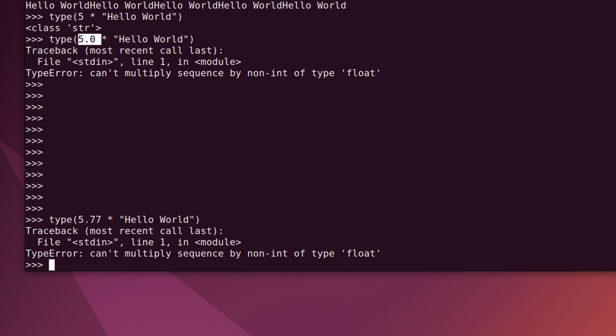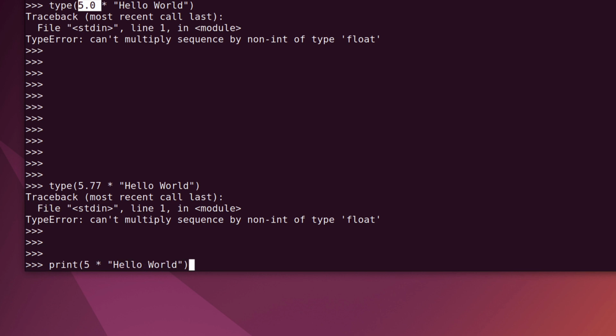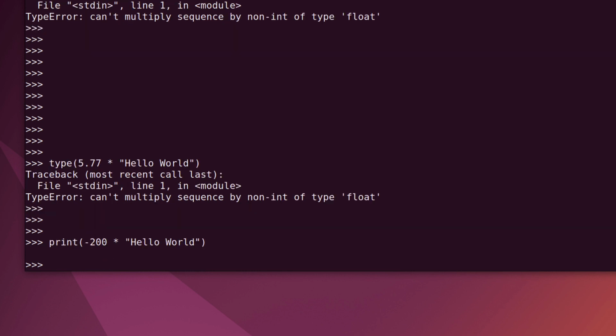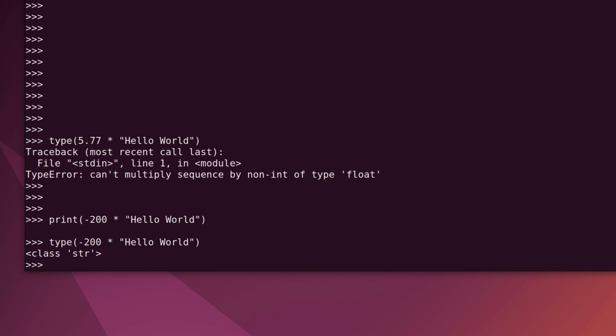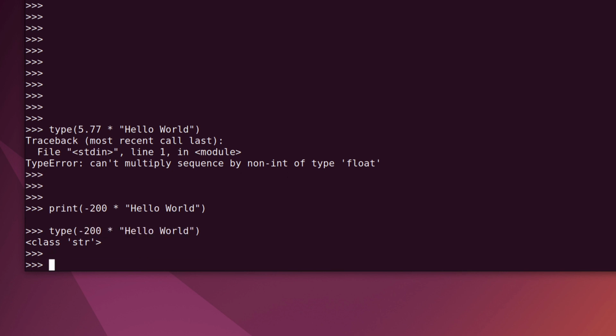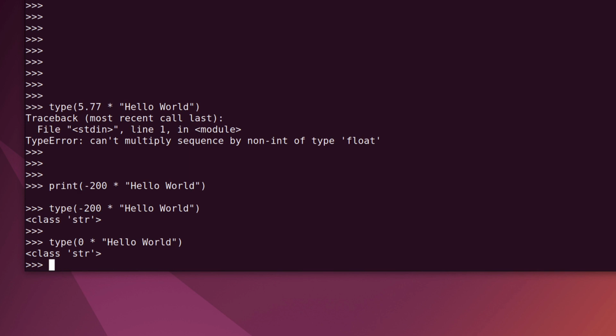And somebody might think, okay, but for example, this is allowed. Print minus 200 is an integer, isn't it? So I should be able to multiply using this operation. If I click enter, well, there is nothing displayed because it's a negative number. But if I check the type of that output, Python doesn't moan. It says, yeah, it's a string, even though there's nothing there, but this will be allowed. Same with 0. Still fine.